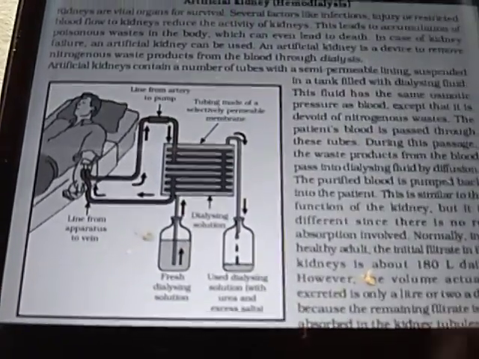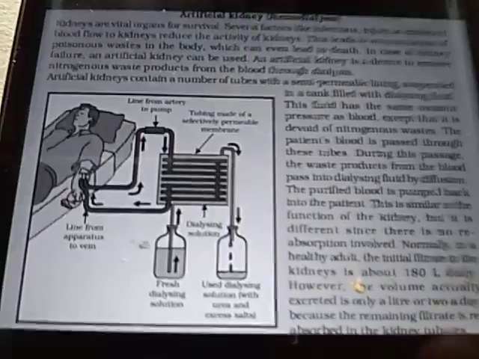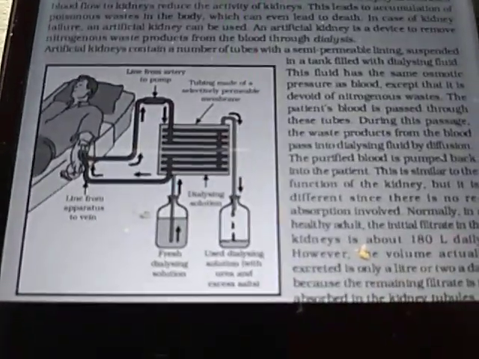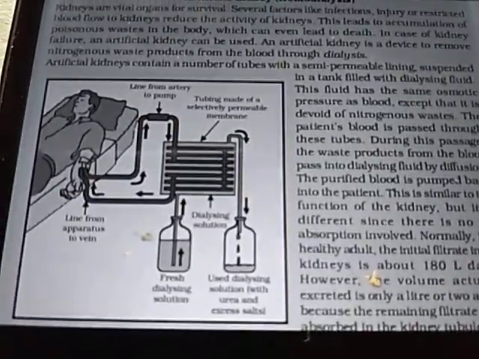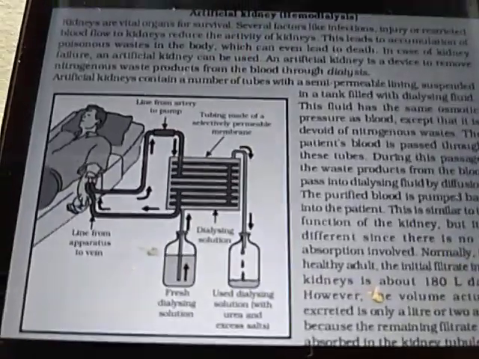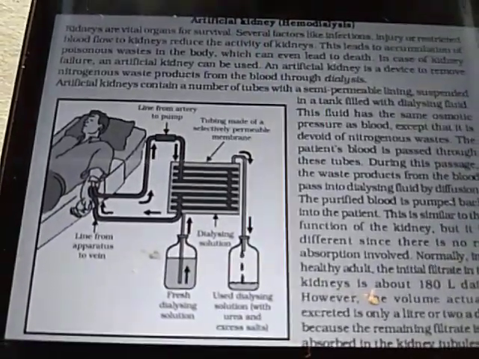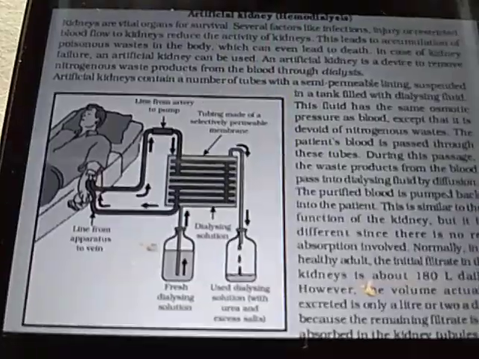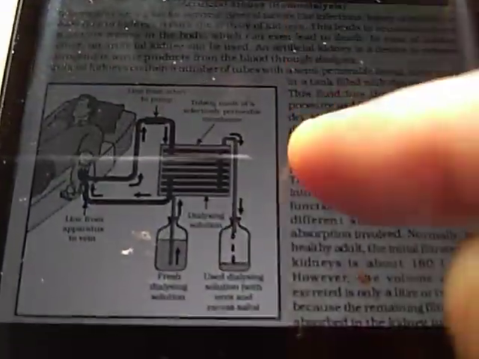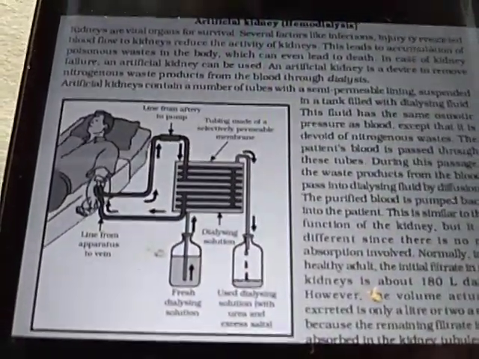So through the arteries, blood is collected and sent to the dialyzing machine, and from there it is taken back through the veins. Through the vein it is again pumped to the body.